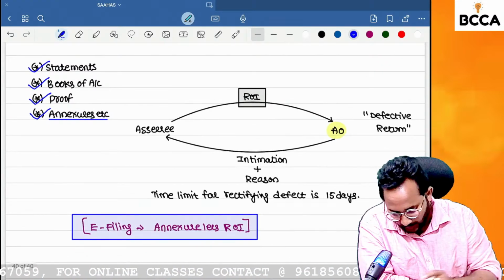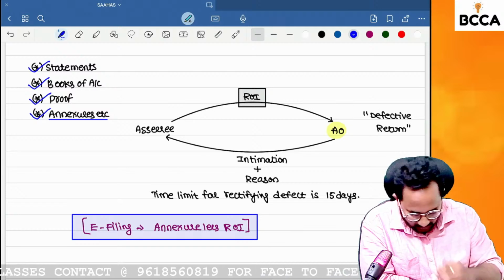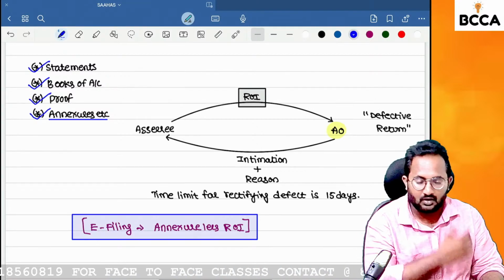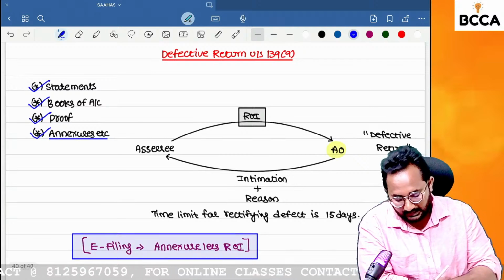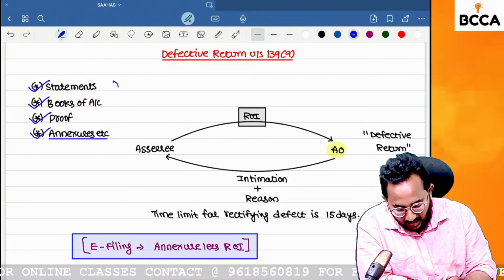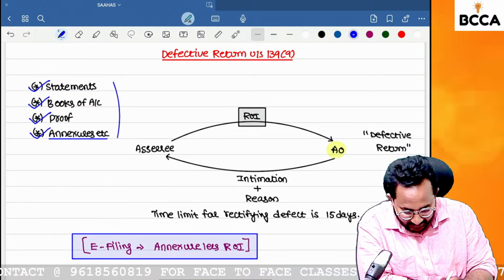So that is only called as what, ma'am? NXLS ROI. At present, we are filing all the returns through e-filing. What is the concept of filing the return, ma'am? NXLS ROI. As per that, yes, ma'am, the return of income, these are all the things that need to be attached. If you attach them, okay.